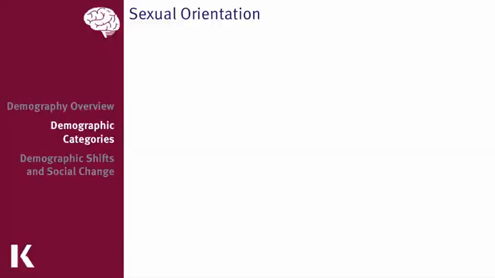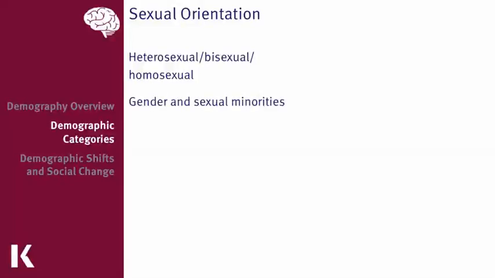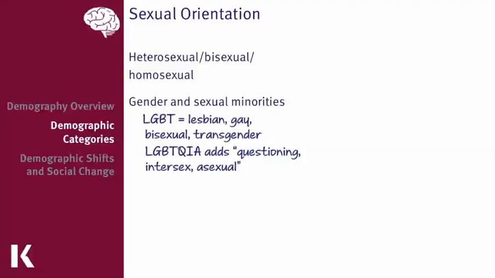The fifth demographic category that we'll want to know for test day is sexual orientation, and this is defined as a person's interest in their sexual endeavors, and this can be directed towards people of the same sex, opposite sex, or towards both sexes. And gender and sexual minorities tend to be grouped together. Now, these aren't the same thing. Gender minorities usually refers to people who are transgender, while sexual minorities usually refers to the lesbian or gay population. But they tend to associate with each other for political reasons.